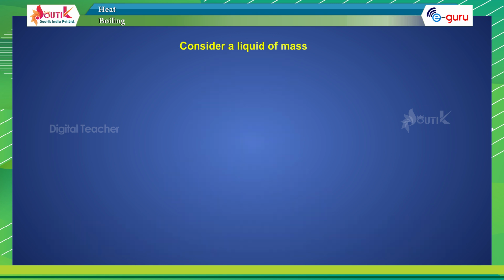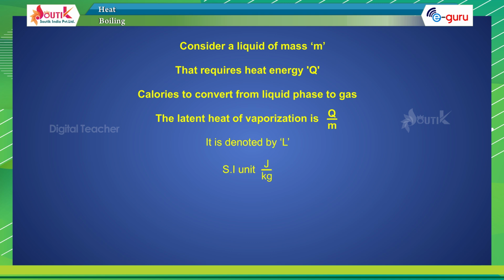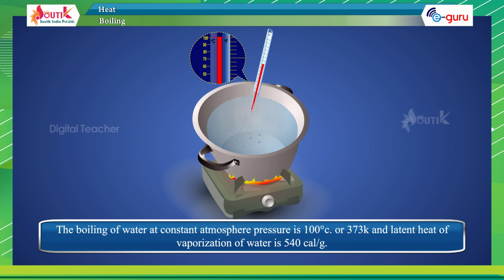Consider a liquid of mass m that requires heat energy Q calories to convert from liquid phase to gas. The latent heat of vaporization is Q by m. It is denoted by L. SI unit is joule per kg, CGS unit is calories per gram. The boiling point of water at constant atmospheric pressure is 100 degrees centigrade or 373 Kelvin, and latent heat of vaporization of water is 540 calories per gram.